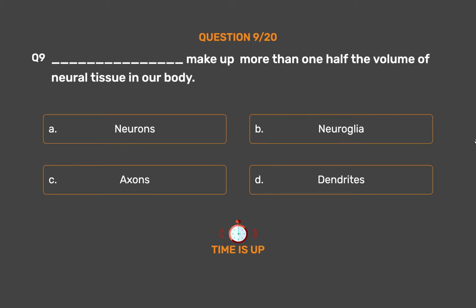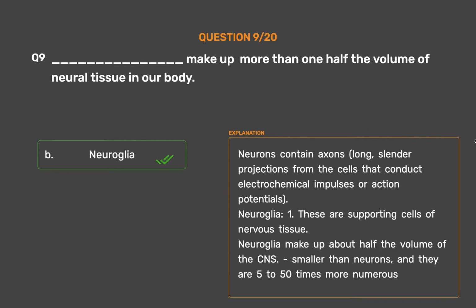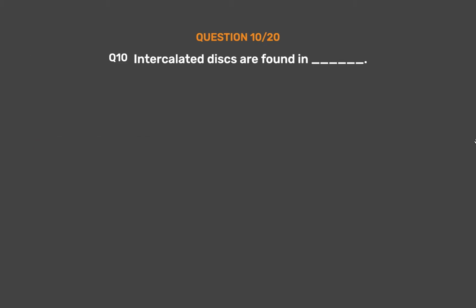The correct answer is Option B. Neuroglia. Neurons contain axons, long, slender projections from the cells that conduct electrochemical impulses or action potentials. Neuroglia are the supporting cells of nervous tissue. Neuroglia make up about half the volume of the CNS, are smaller than neurons, and are 5 to 50 times more numerous.